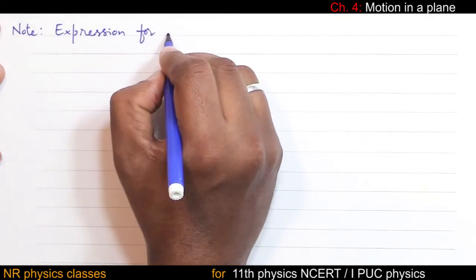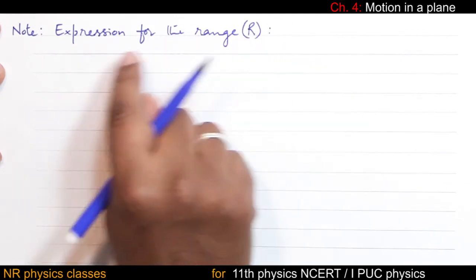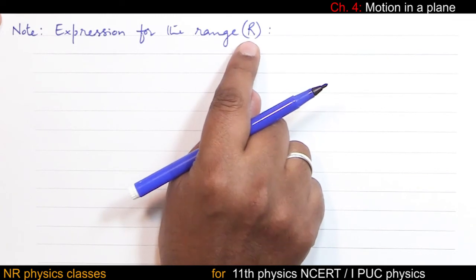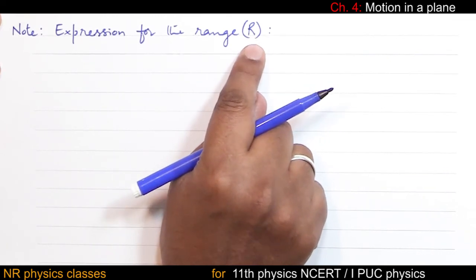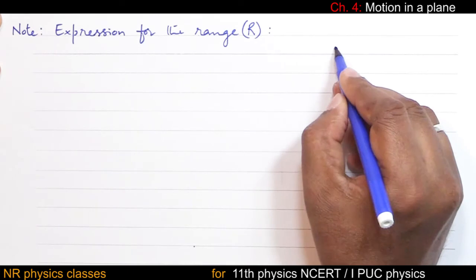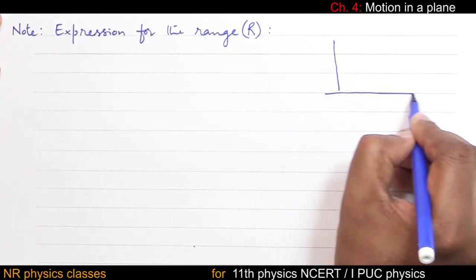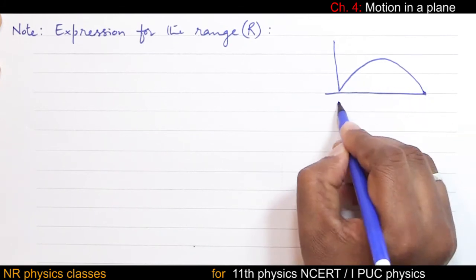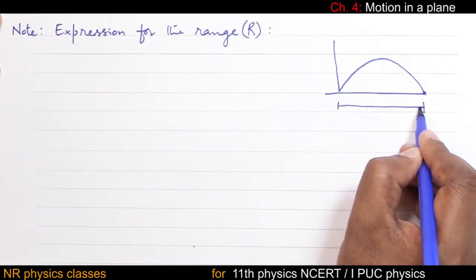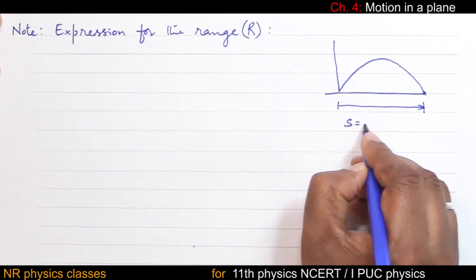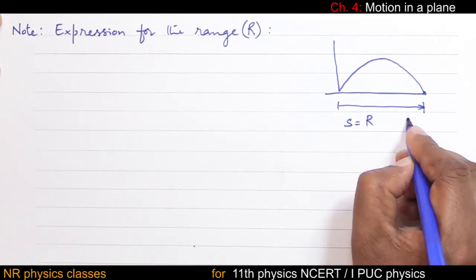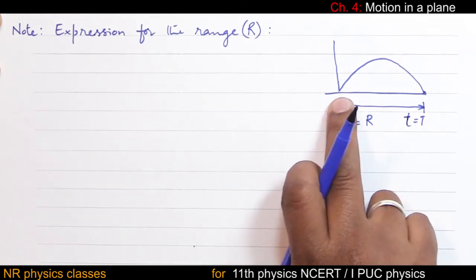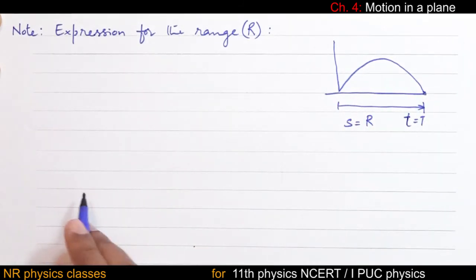Expression for the range. Range is the horizontal distance traveled during time of flight. Vertical, horizontal, this is the trajectory. This horizontal distance traveled during time of flight, time equal to time of flight, is called the range.